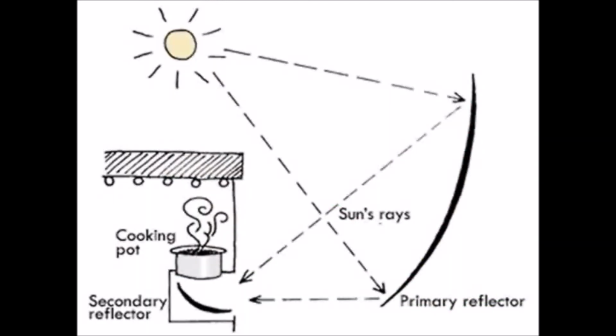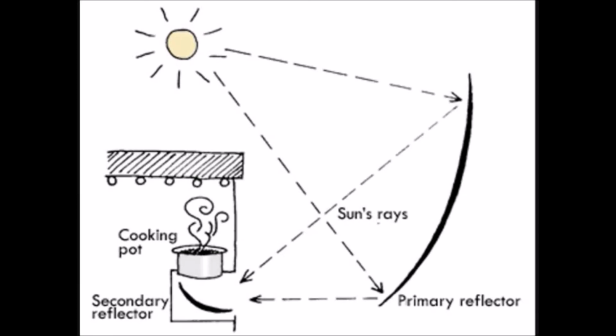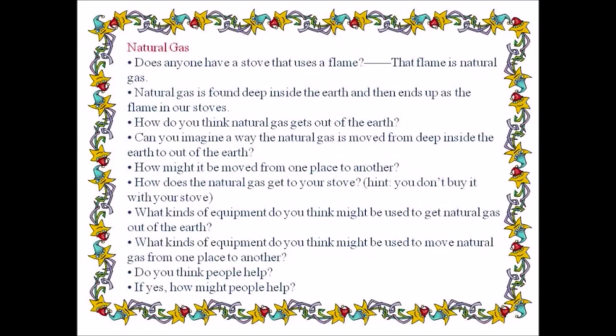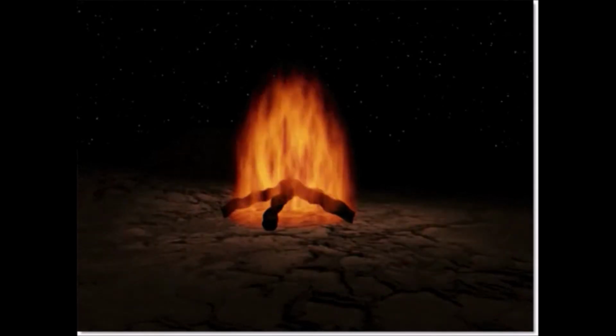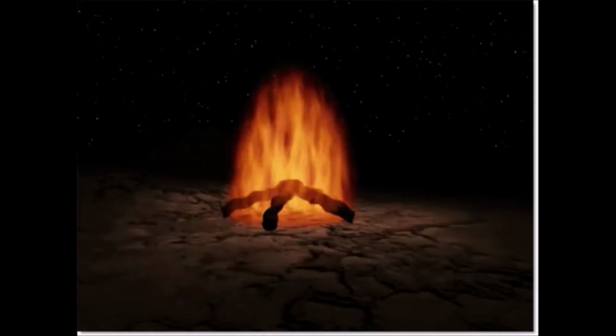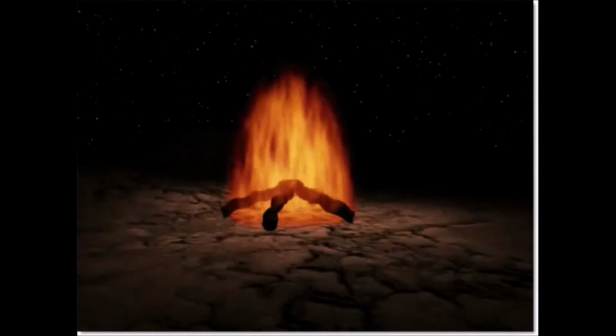Electric stove cooking, there are many options for the potential energy source like water, hydroelectric, coal, natural gas, windmill, oil-fired burner or wood burner. Make a story of any one. Natural gas. Find out, does anyone have a stove that uses a flame? That flame is natural gas. Natural gas is found deep inside the earth and then ends up as the flame in our stoves.